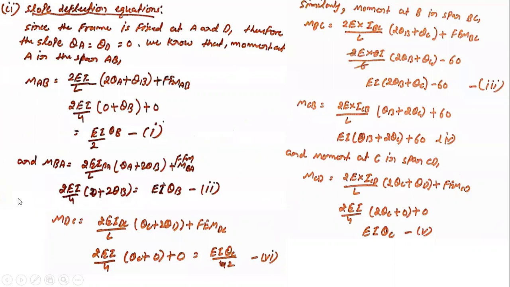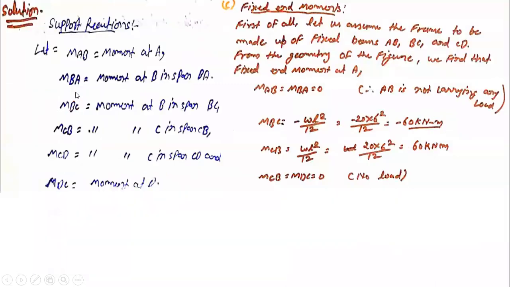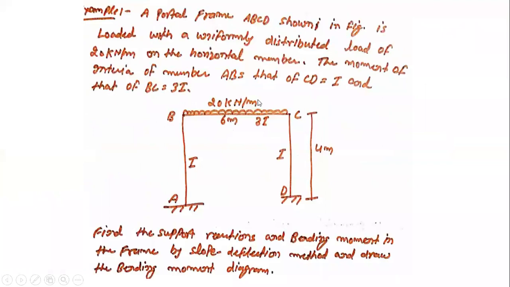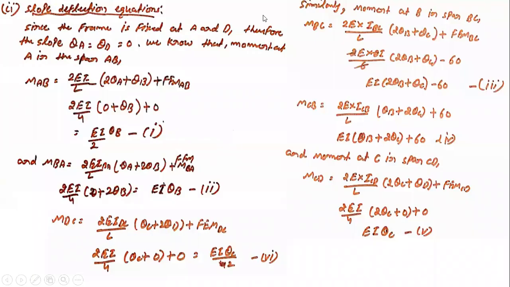Now we know the slope deflection equation, which is nothing but MAB equals 2EI by L, 2 theta A plus theta B, plus fixed end moment. So 2EI by L. L value we know, it is the length of the segment, which is equal to 4 meter, that we already saw. So segment AB is 4 meter length, and BC has a length of 6 meter. So these are the values mentioned here. So we are discussing these values.